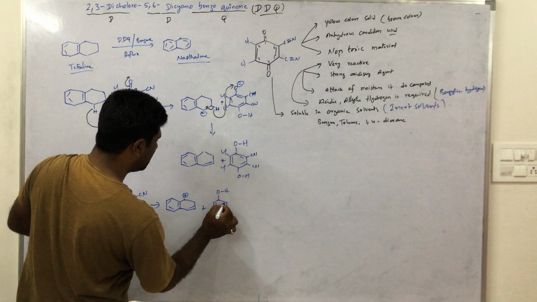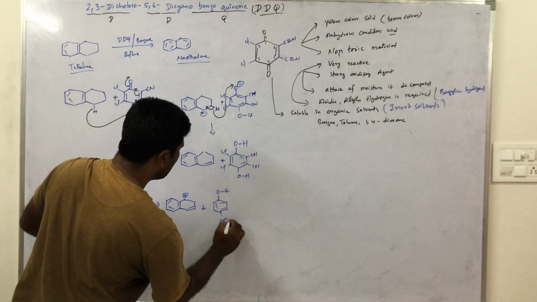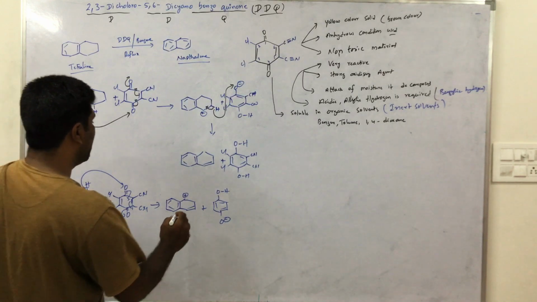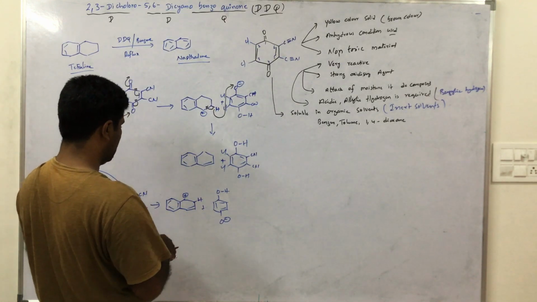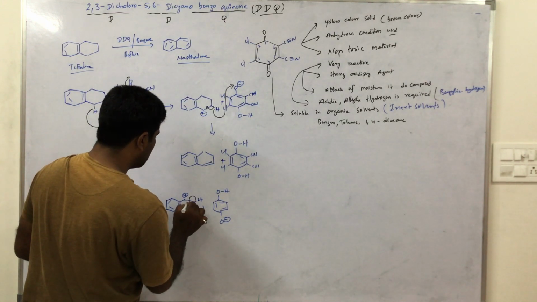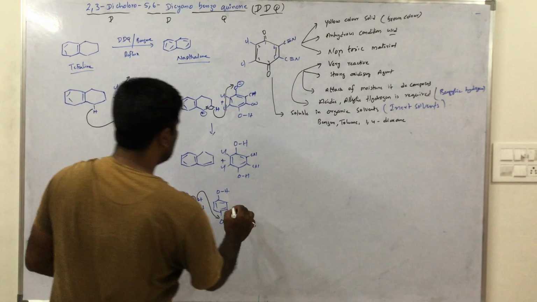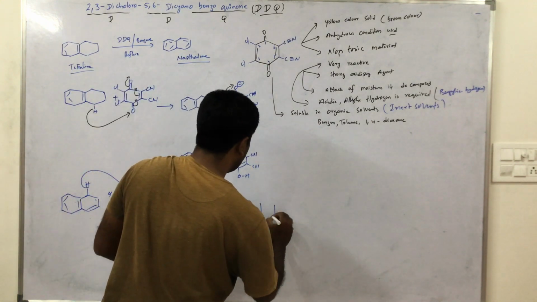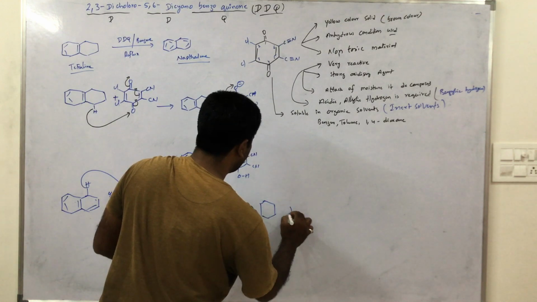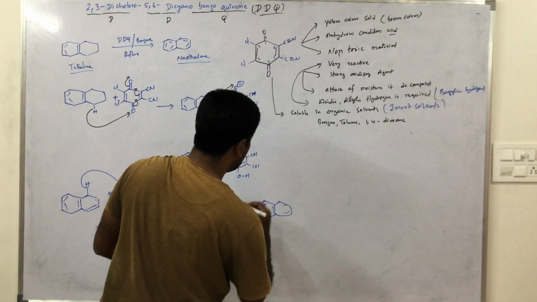This bond is common, these two are newly formed bonds, and here O minus. Now here one hydrogen is there. This bond is migrated, this hydrogen comes from this carbon to oxygen, and we get the product. Clear? First example, two double bonds,